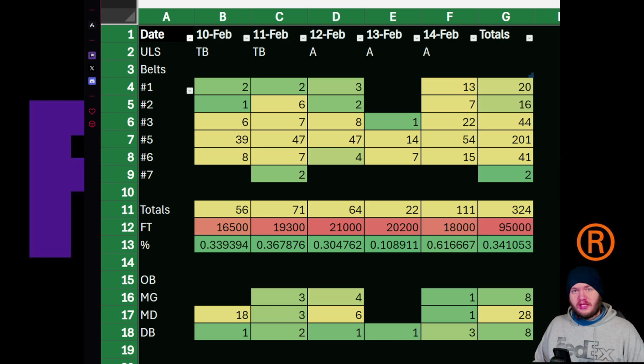So yeah, let me know if you like this new layout. Also, I will still be giving out monthly reports as well.